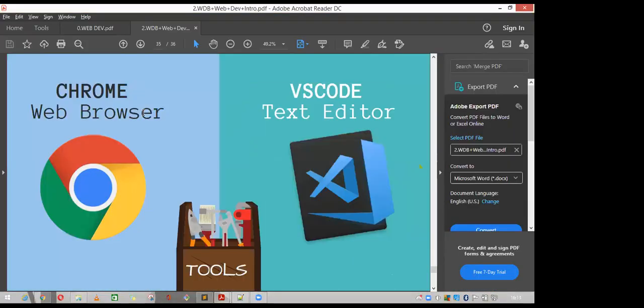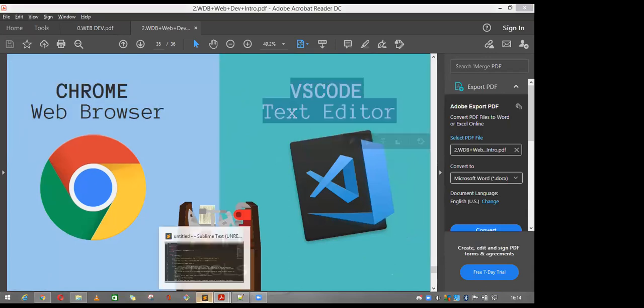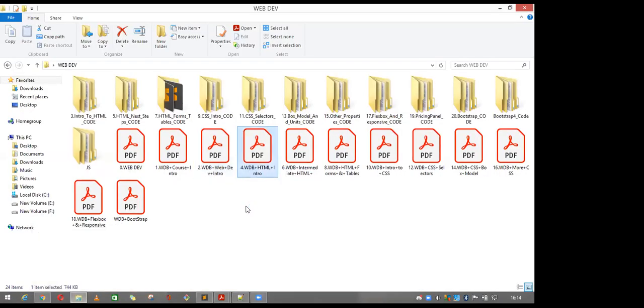And let's start some basic practice. For this, I am using the Chrome web browser. And for a text editor, you can use Sublime Text or VS Code. It's up to you. So let's come to the second page.